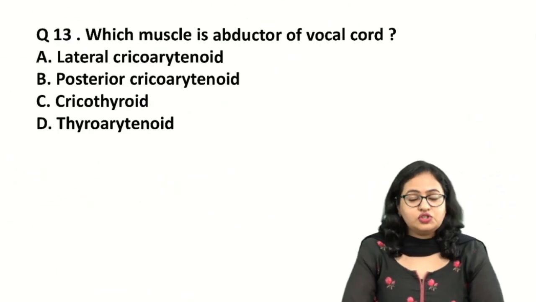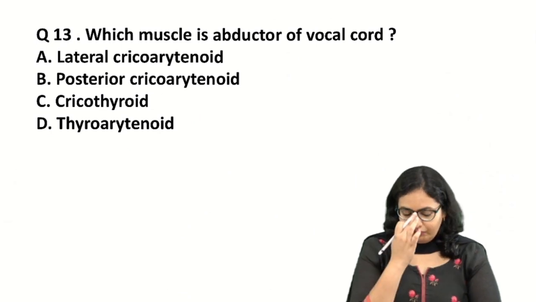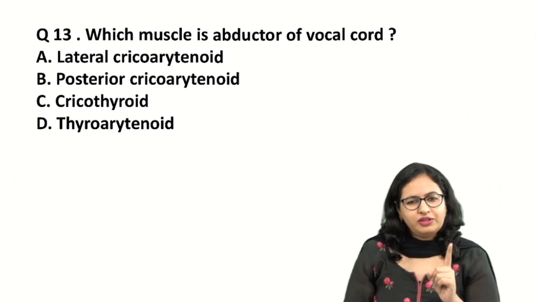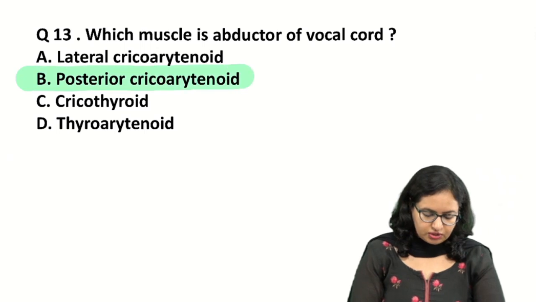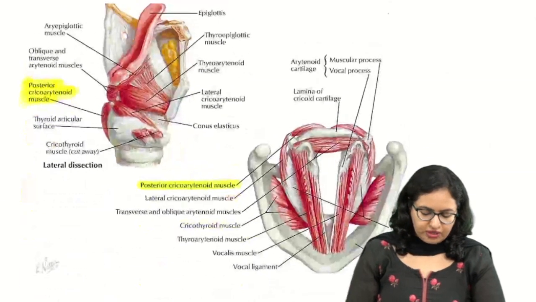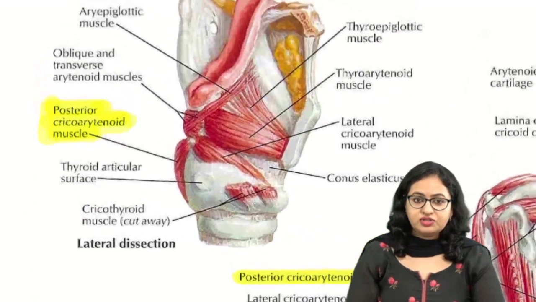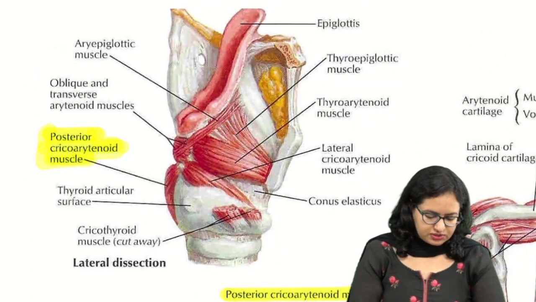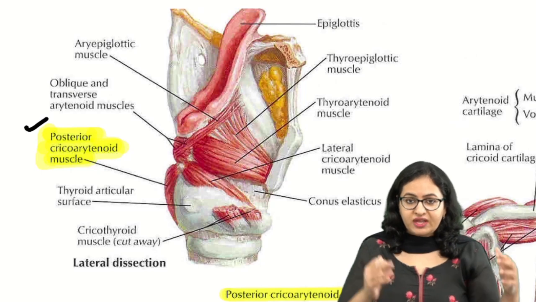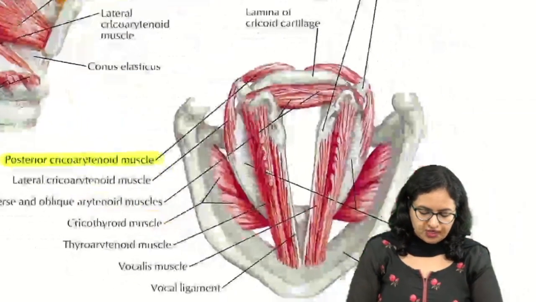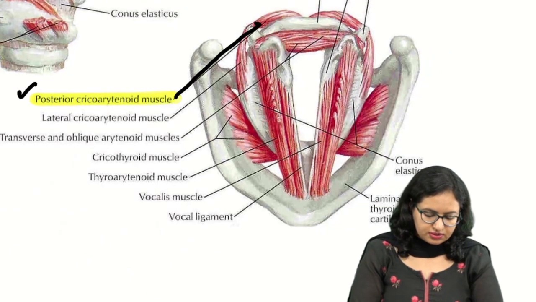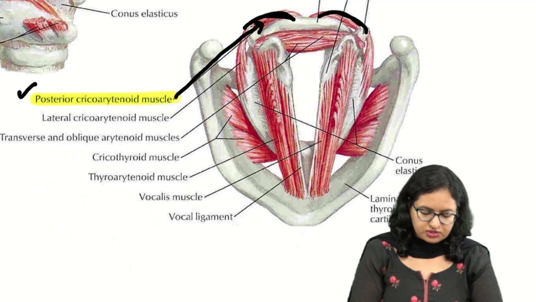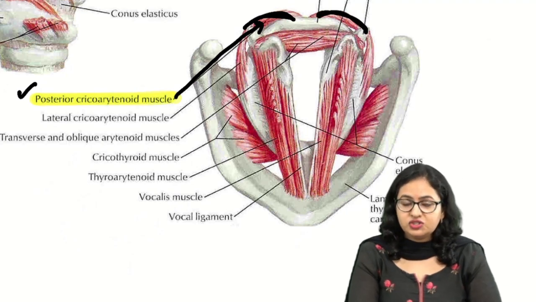Now another very commonly asked question is the abductor of the vocal cord. When you are talking about the abductor of the vocal cord, only one muscle is there, and that is the posterior cricoarytenoid. When we are seeing these muscles in the larynx region, the posterior cricoarytenoid is this muscle which is present over here. When we view the larynx from the superior aspect, this is the posterior cricoarytenoid, which is present between the cricoid cartilage and the arytenoid cartilage.